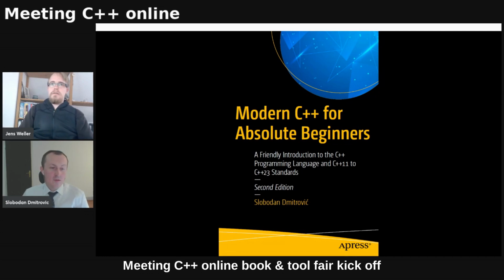Yeah, sure. So this is the second version of my first book, which is Modern C++ for Absolute Beginners. But I like to refer to my book by its second title, which is A Friendly Introduction to C++. The book introduces the language itself, the standard library, and modern C++ standards.